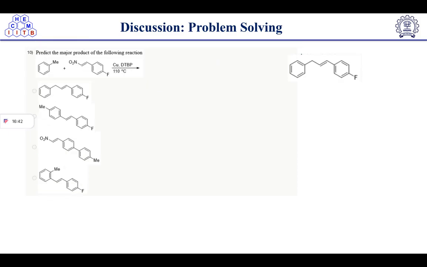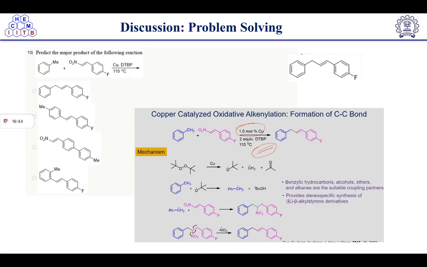Okay. Next one, predict the major product of the following reaction. So here we have copper and DTBP. So how will the mechanism follow here?